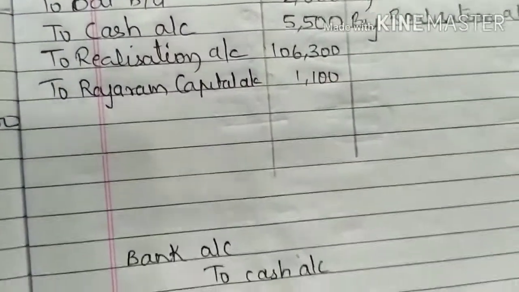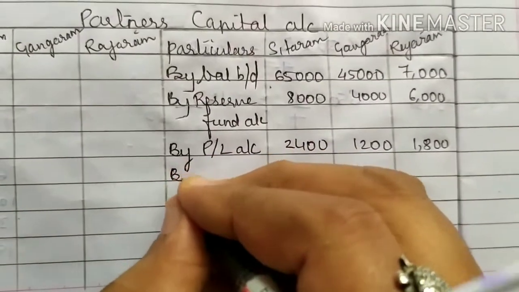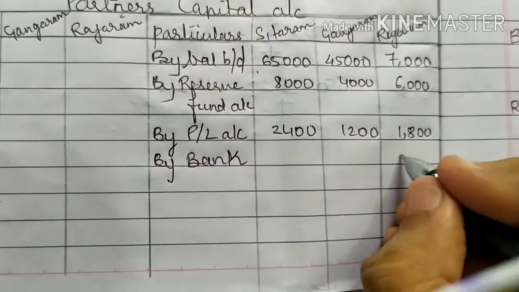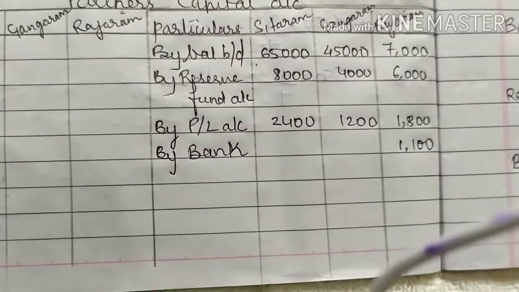1,100. And the second effect will be partners capital account credit side by bank account. By bank account in Rajaram's column you write 1,100 rupees. Okay.